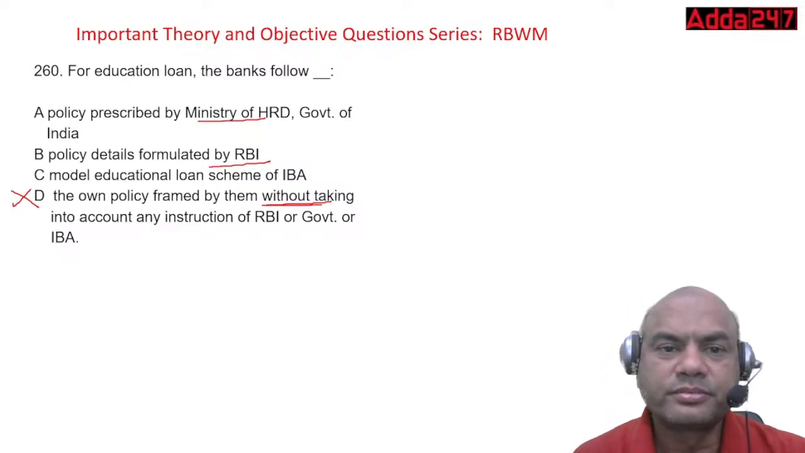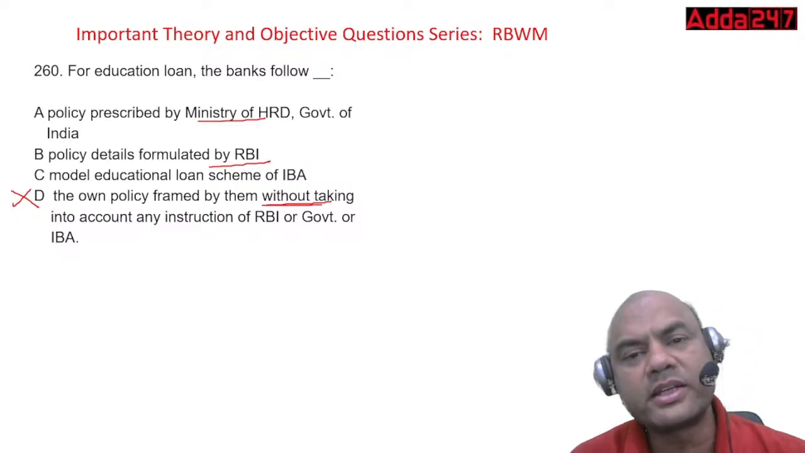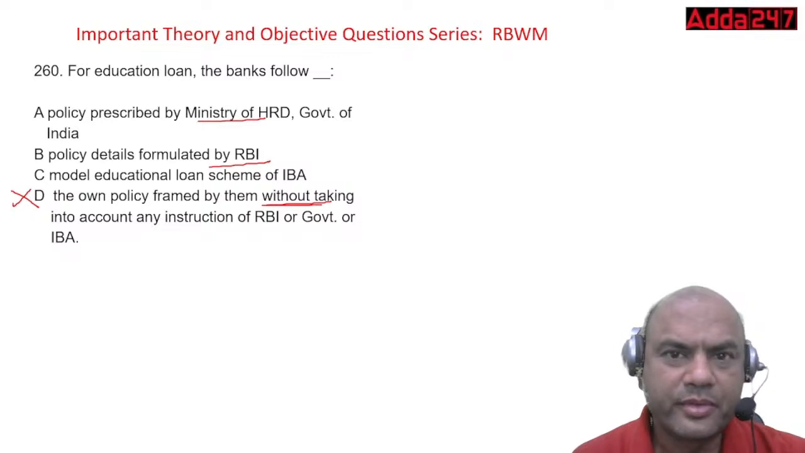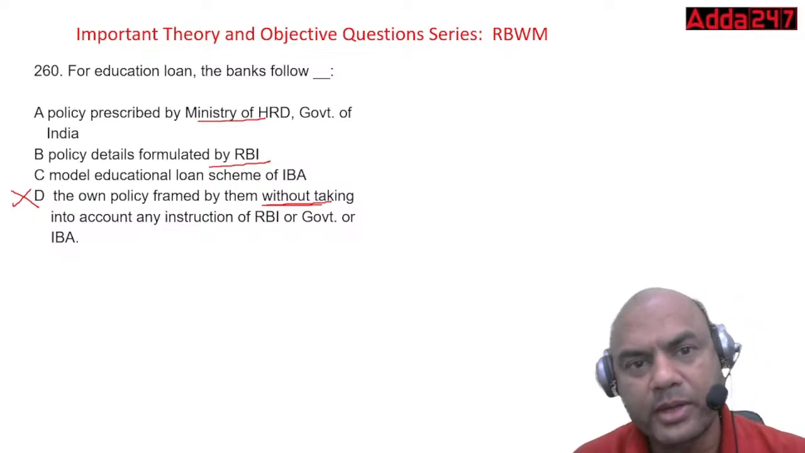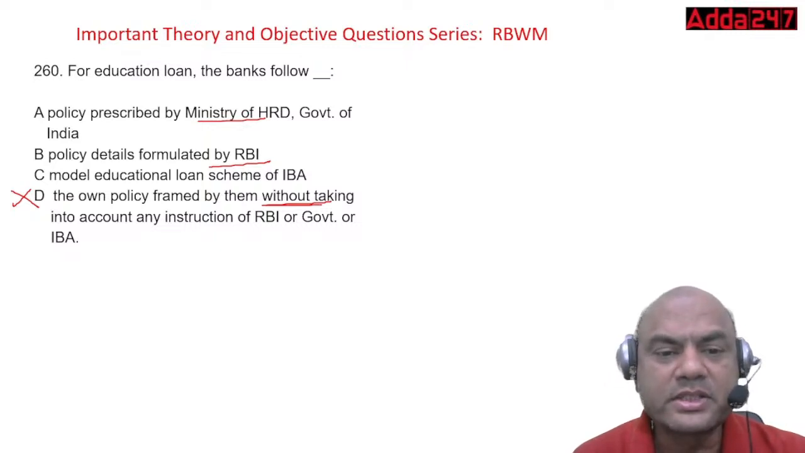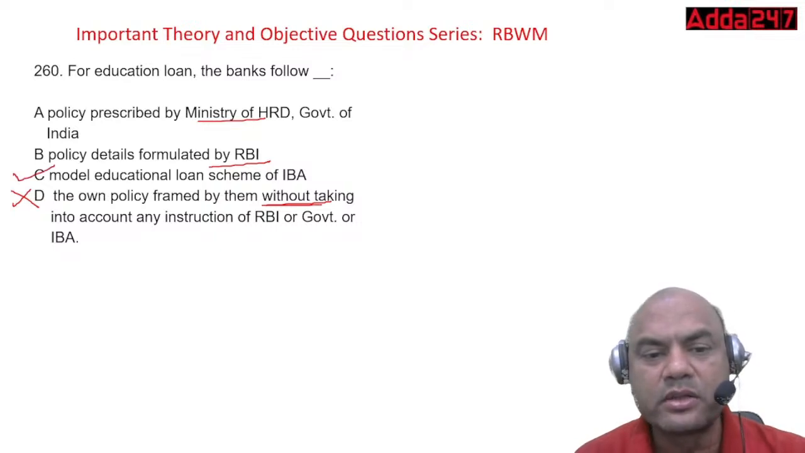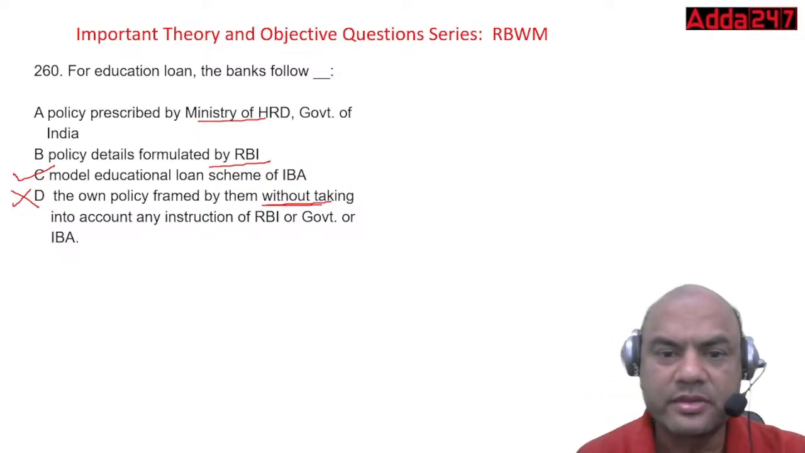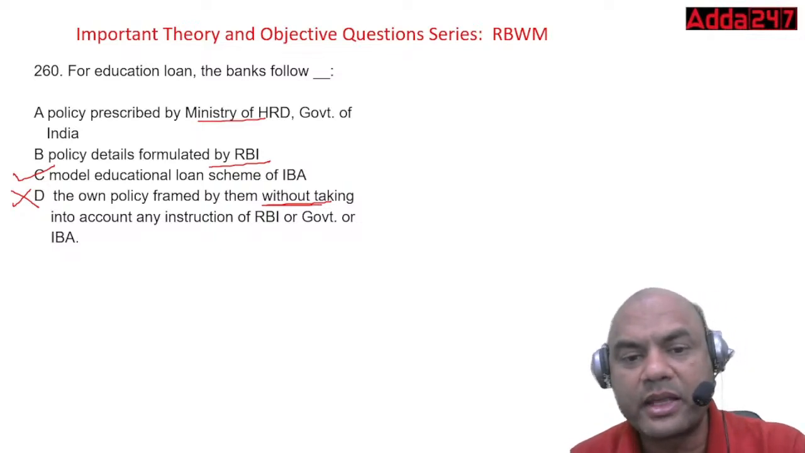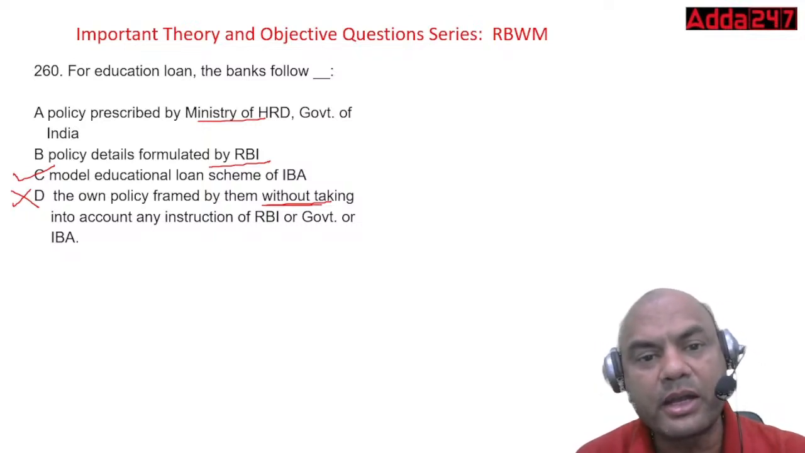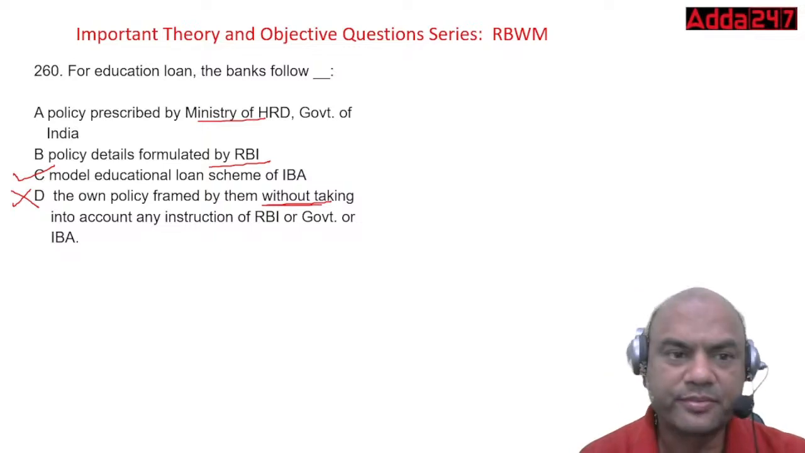Yes. We all bankers have the habit, RBI, anything RBI. But remember, not everything is RBI. RBI is just for the banks. This educational loan scheme is formulated by IBA, Model Educational Loan Scheme of IBA. What is the IBA? Indian Banking Association. So this model education loan scheme is formulated by IBA, and that is to be implemented by the banks.